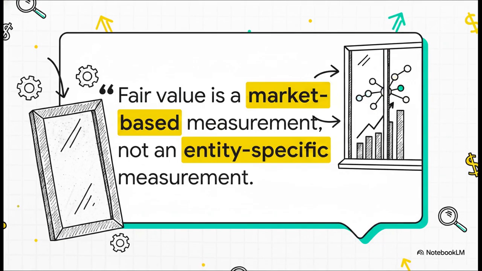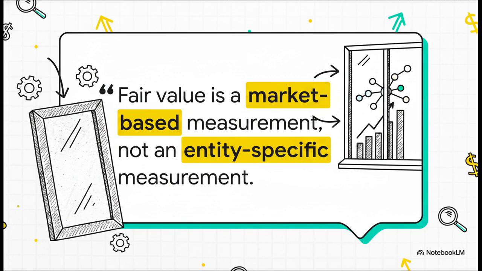Before we finish up, let's address 2 more frequent application mistakes. Error number 2, failing to continuously update Level 3 unobservable inputs. Practitioners constantly make the mistake of just rolling forward historical assumptions without ever verifying if the market participants' views have actually shifted. The correct treatment requires aggressively reassessing those unobservable inputs at every single measurement date.